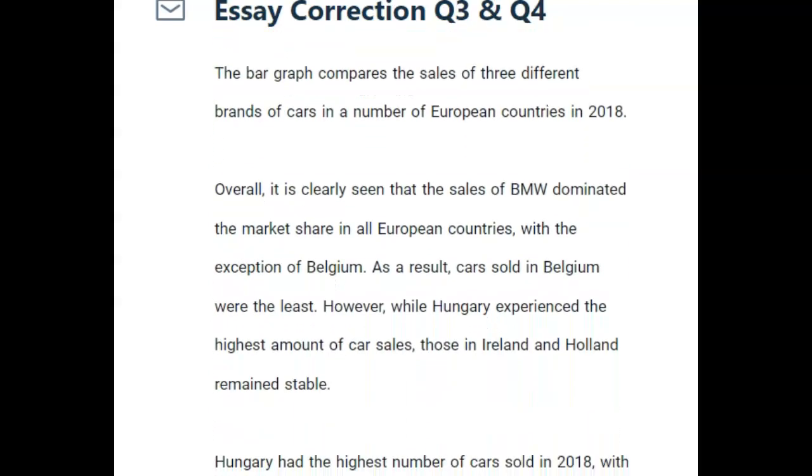Let's see. It's not called a bar graph, it's called a bar chart. We call them line graphs, but bar charts. So the bar chart compares the sales of 3 different brands of cars in a number of European countries in 2018. I'm going to give you a hint here. What you want to do, okay, you only had 3, so for sure you're going to mention them. But when you say a number of European countries, do yourself a favor, put the names of the countries in parentheses right here. Because this essay has 9, okay?